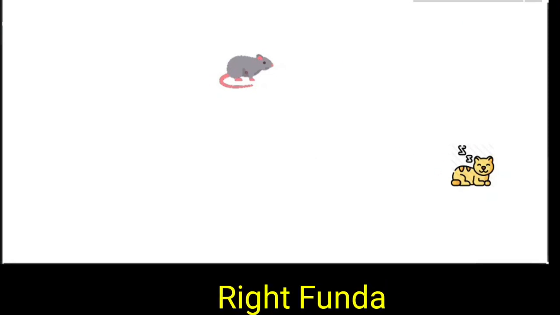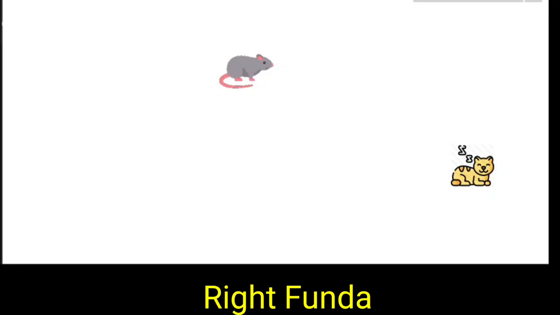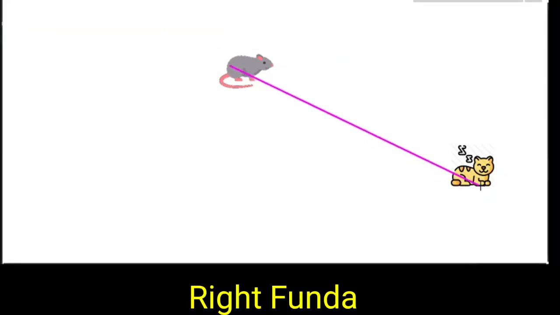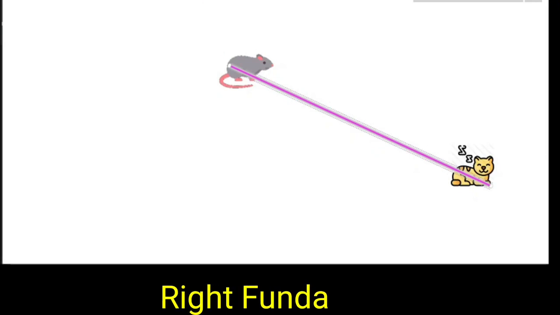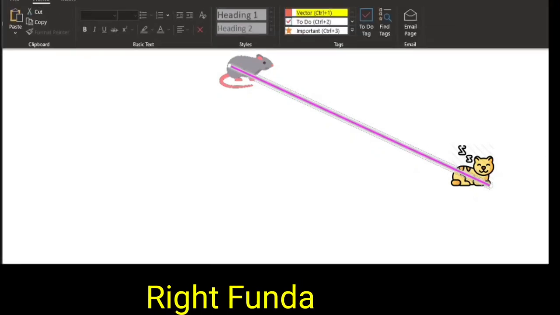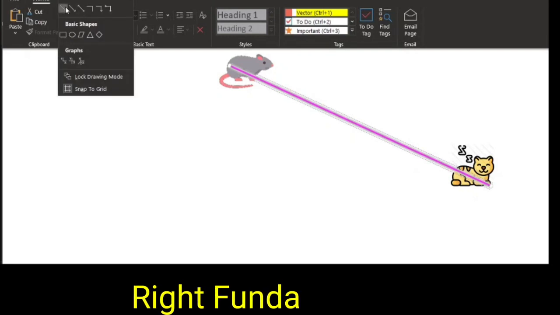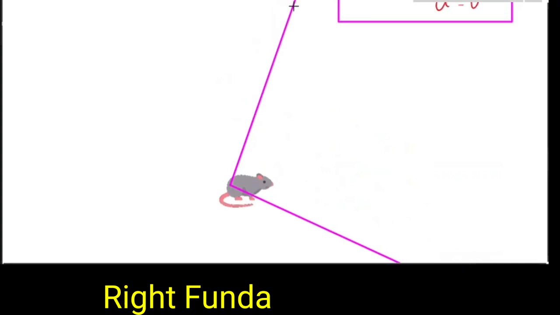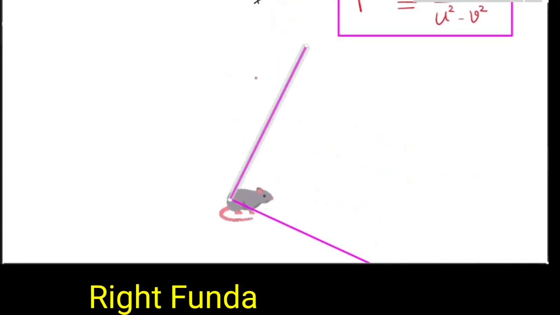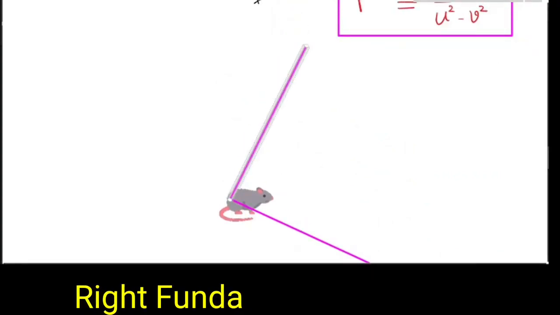So what is the question saying? The line joining Tom and Jerry, I will take as the y-axis. And how will Jerry be moving? Jerry moves in a direction that is perpendicular to the initial direction of this line. So this will be my x direction. For this problem, they may be anywhere.